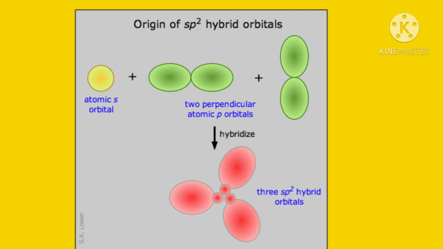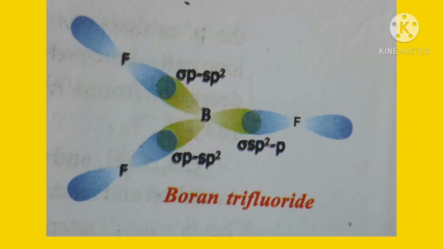The one s orbital and two p orbitals intermix, redistribute and form three identical sp2 hybrid orbitals. To have minimum repulsion, the angle between any two orbitals at the central atom is 120 degrees, and each sp2 orbital gets one electron.